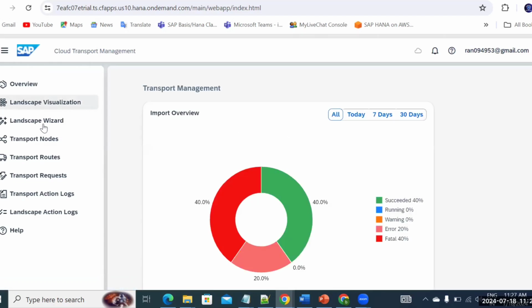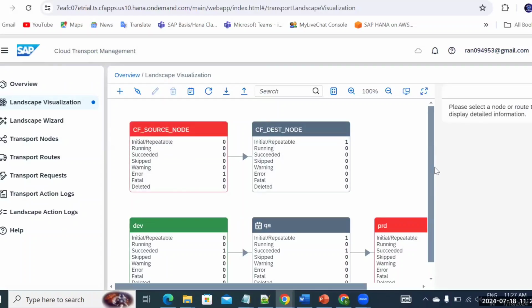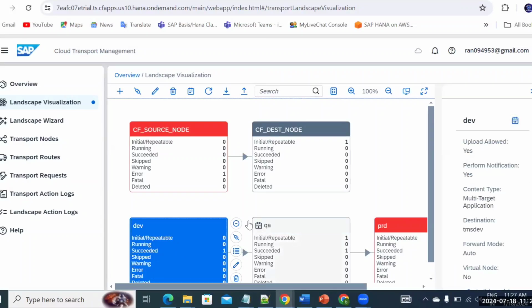So you can just see here, if you come to my landscape visualization, okay, I created the destinations, and you can see here that I've imported some of the transports. So how to see the transport logs, how to import it. And of course, you want to see the transport requests and transport action logs. So all these things will be configured here, which will be very important.